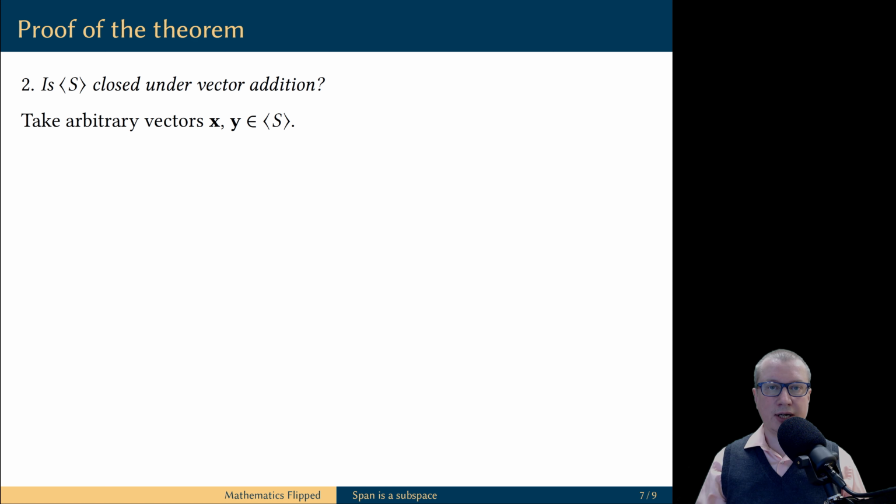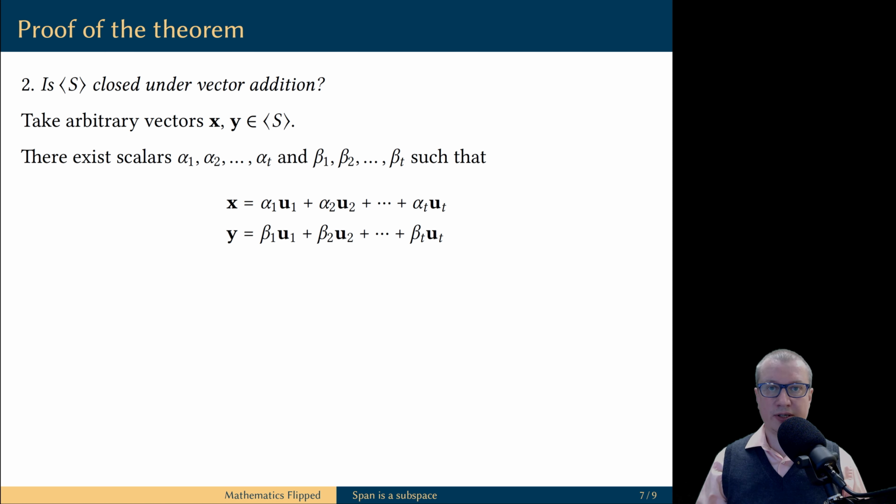Second step, we need to check that this subset is closed under vector addition. We take 2 arbitrary vectors in the span of S, and we need to prove that their sum, x plus y, is also an element of the same set, the span of S. To be in the span of the set S means to be a linear combination of vectors in S. Therefore, the vector x is a linear combination of vectors in S. Let's say we use alpha scalars for this combination, and the vector y is a linear combination of vectors in S. Let's say we use scalars betas to construct this linear combination.